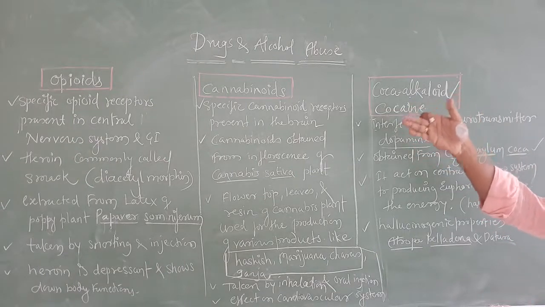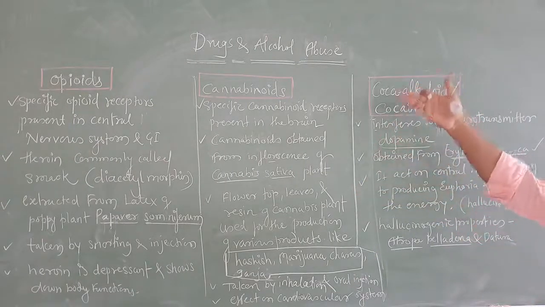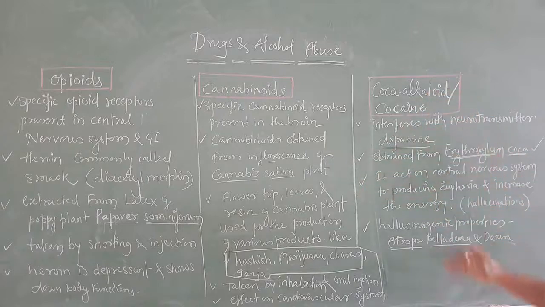They may ask you to write a note on opioids, write a note on cannabinoids, or write a note on cocaine. This concept is also very important in view of CET and NEET questions. Understood? Now, cocaine is obtained from Erythroxylum coca.